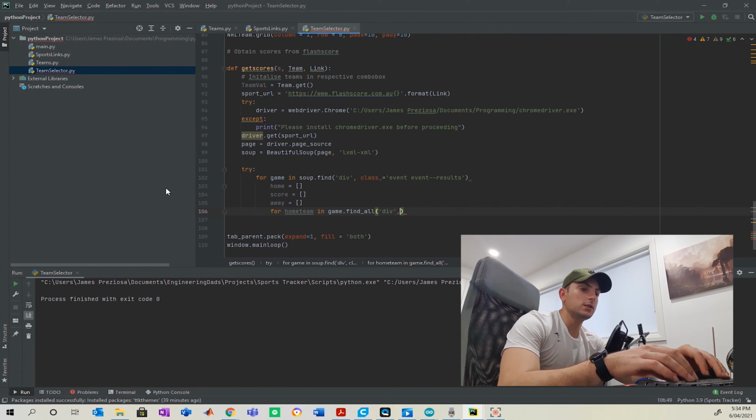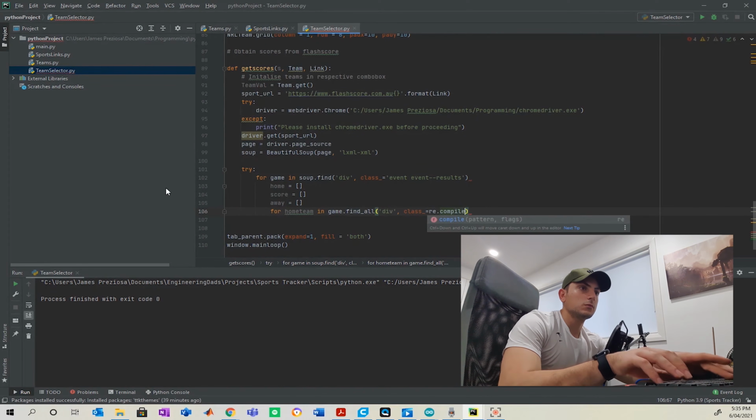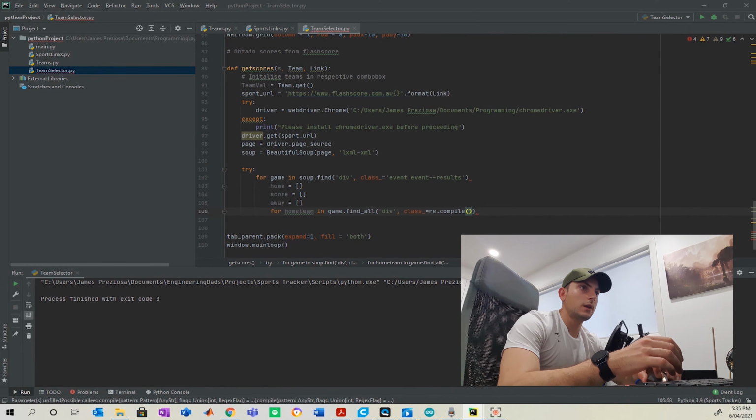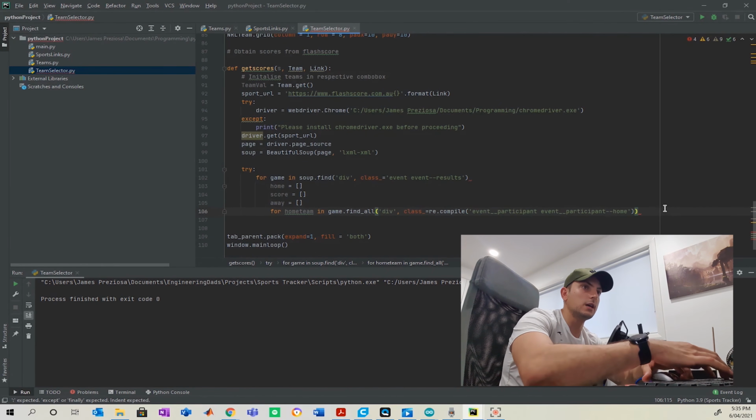Okay, and now this is where we're going to use our compiler because it's going to be character sensitive. So I'm just going to go ahead and plug in what the home teams are called. As you guys have already seen how you can go into the inspect element and dig out these word specific names.